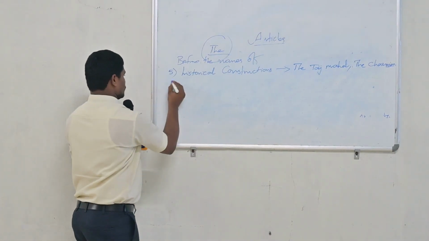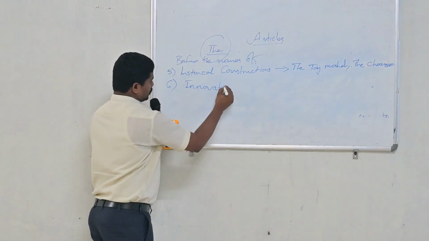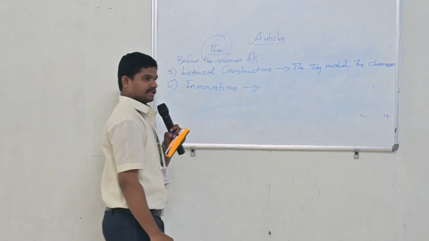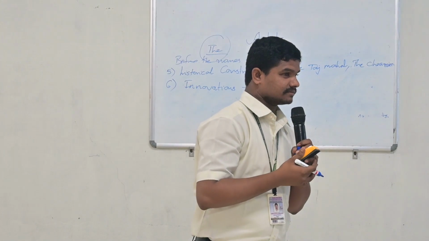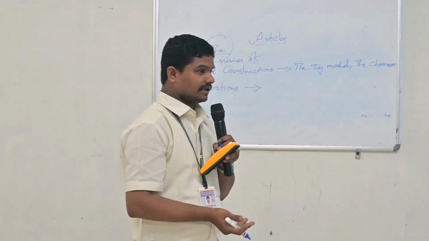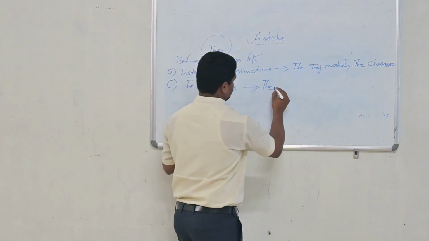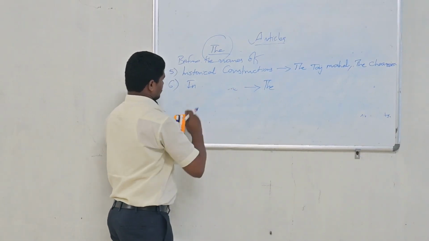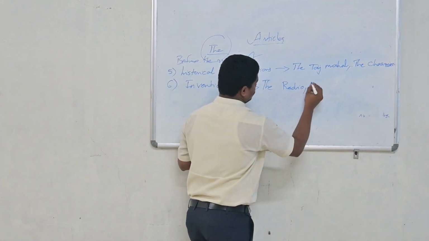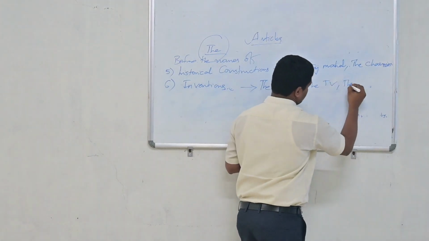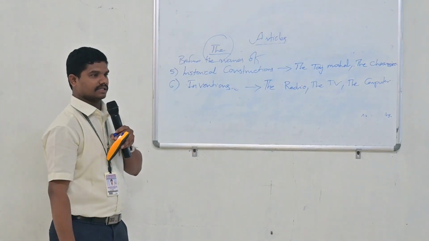And one more thing. And next one, before innovations. What are the innovations? For example, television. So, for example, radio. Who invented radio? The radio is invented by Marconi. Very good. So here the radio, the innovations, inventions. The radio or the television or the computer. So before all of these inventions, we use article, definite article, that is the.